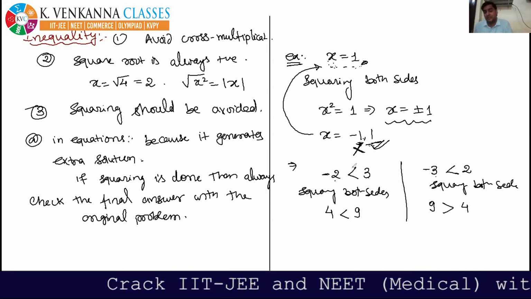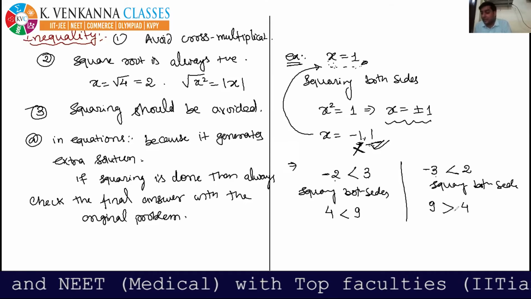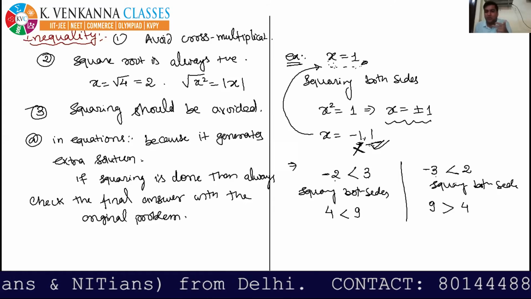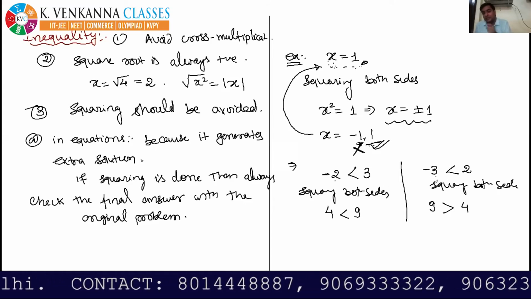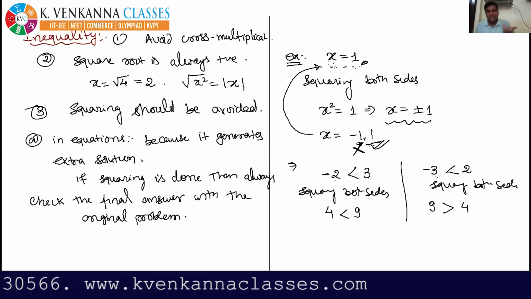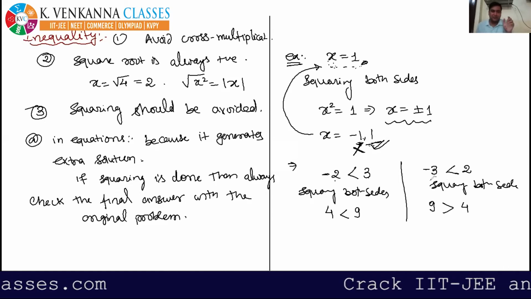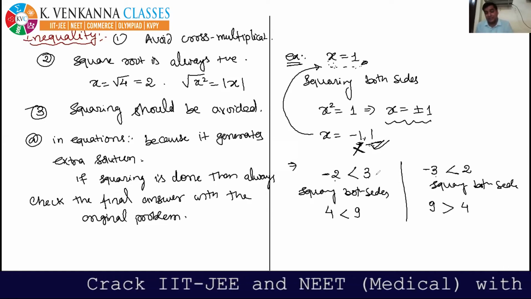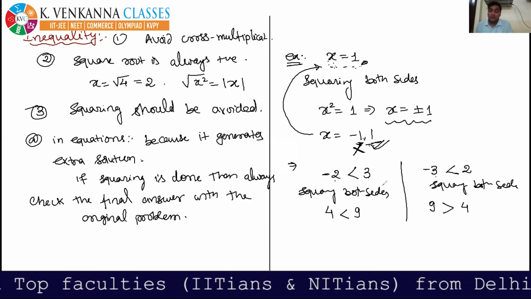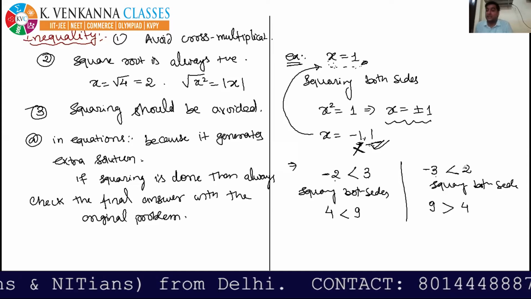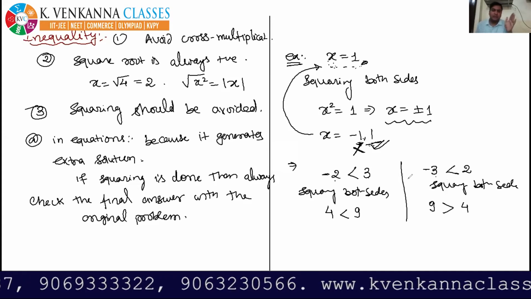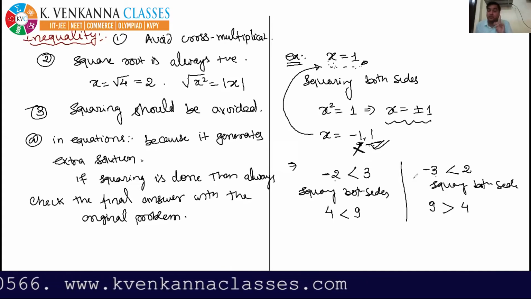But in one case the sign of inequality is not changing, and in the other case the sign of inequality is changing. So it's not sure whether the sign of inequality will change or not after squaring both sides. You can take any example, not only these. Sometimes the sign of inequality will not change and sometimes it will change. So it's not sure that after squaring in any inequality the sign will change or not. That's why in inequalities, we must not square both sides.